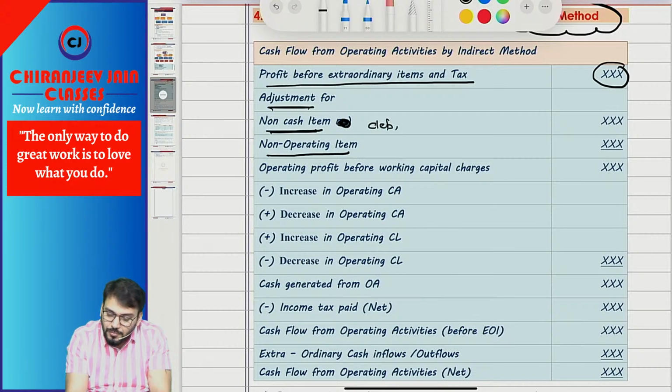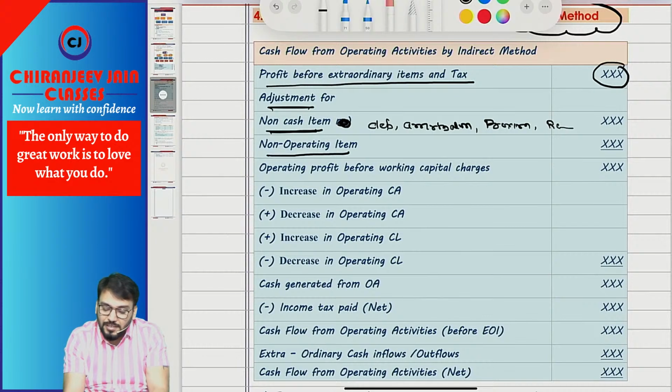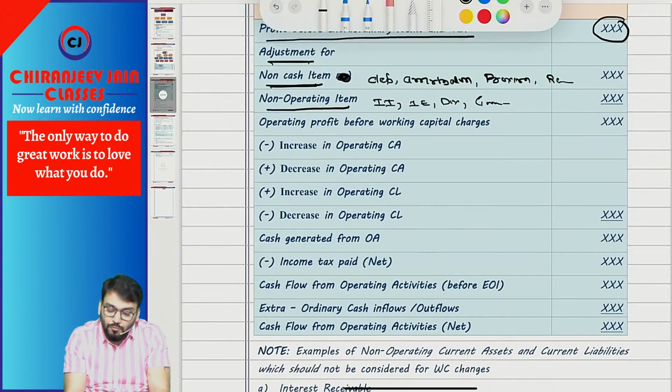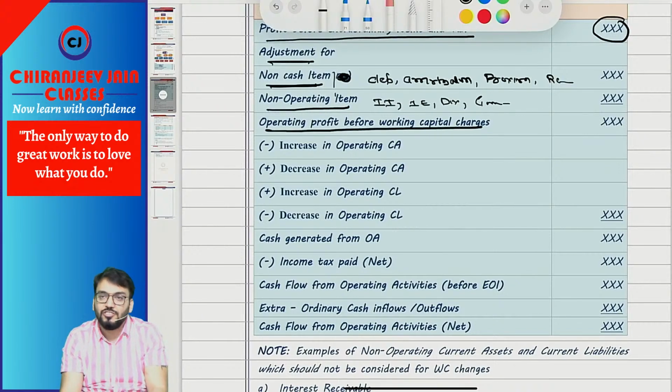Depreciation, amortization, then provision, creation of provision, reversal of provision, etc. Non-operating means, for example, interest income, interest expense, dividend paid, gain or loss on sale of PPE, etc. Correct. Once you have done this adjustment, we will calculate operating profit before working capital changes.